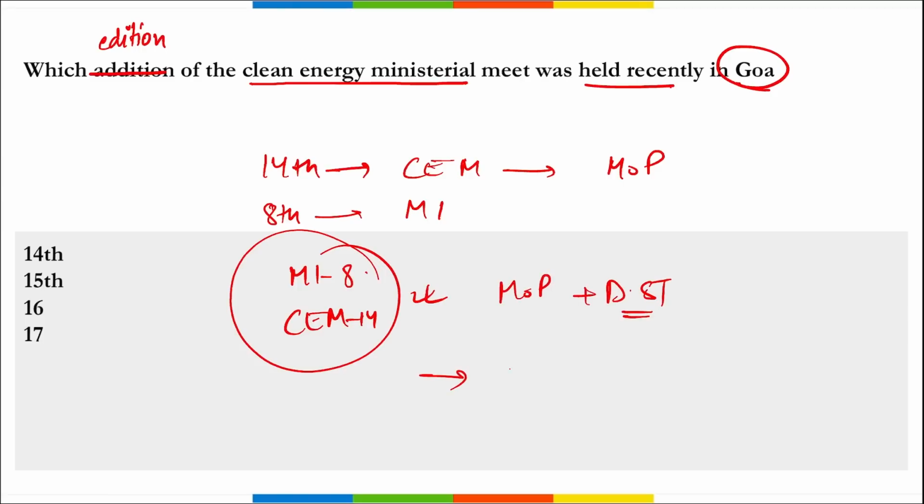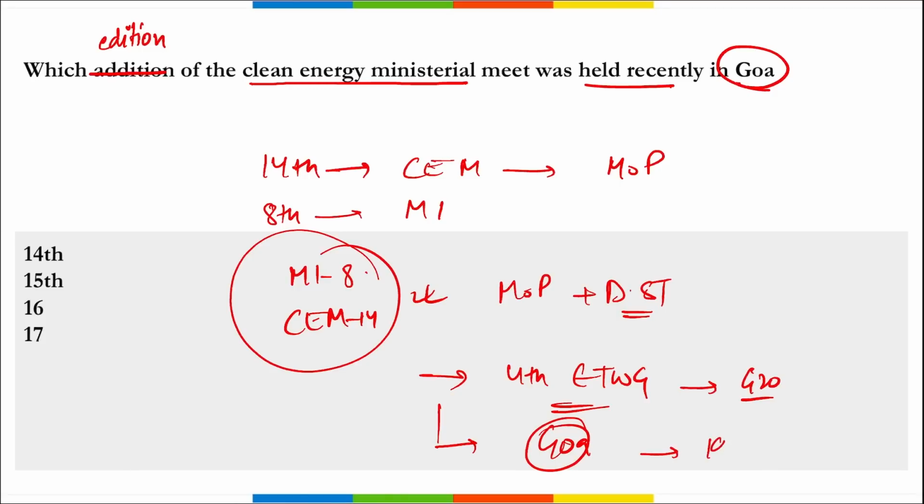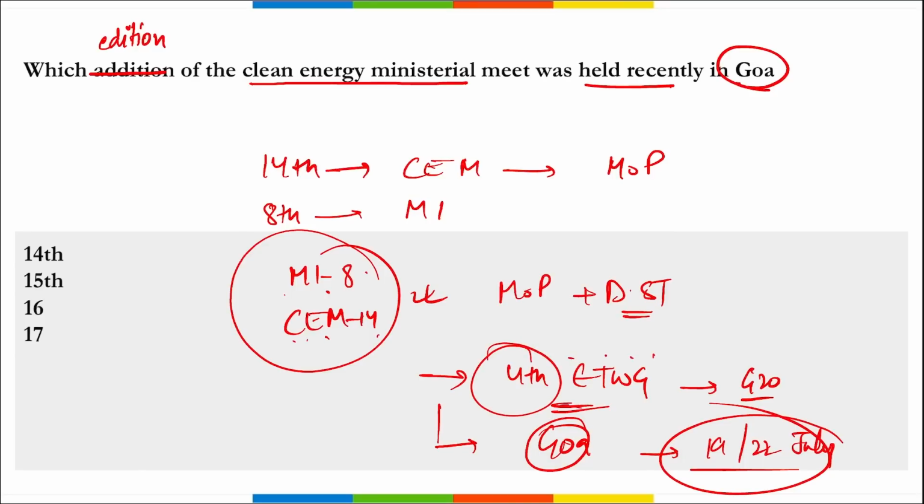This took place along with the 4th edition of the Energy Transition Working Group meeting that comes under India's G20 presidency, and this was held in Goa. Correct, and it was from 19th of July to 22nd of July that we observed this 8th edition of the Mission Innovation Ministerial Meet and 14th edition of the Clean Energy Ministerial, along with the 4th edition of the Energy Transition Working Group meeting under the G20 presidency of India. And where was this held? It was held in Goa. So the right option here becomes 14, correct.